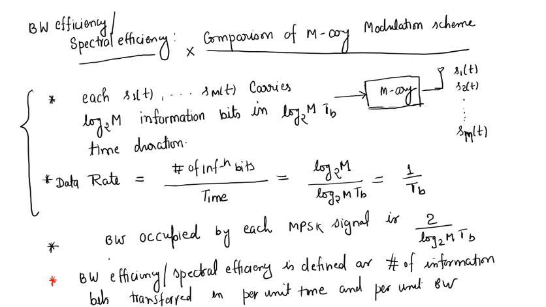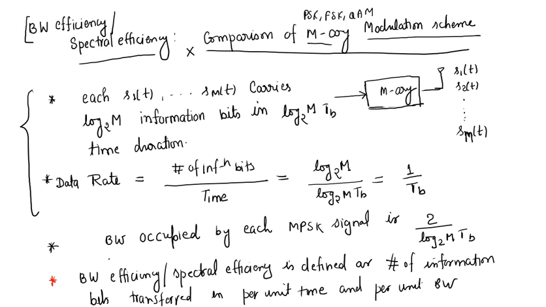Now let us see what is spectral efficiency or bandwidth efficiency of all the M-array modulation schemes which we have discussed. We have discussed M-array PSK schemes, FSK schemes as well as QAM schemes. So first we will see what is spectral efficiency, and then we compare spectral efficiency of various M-array modulation schemes.